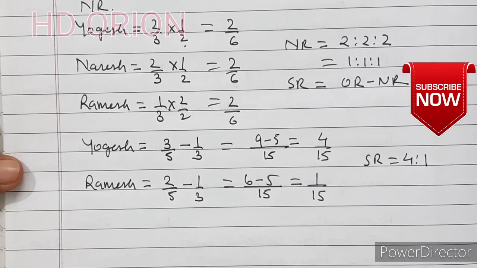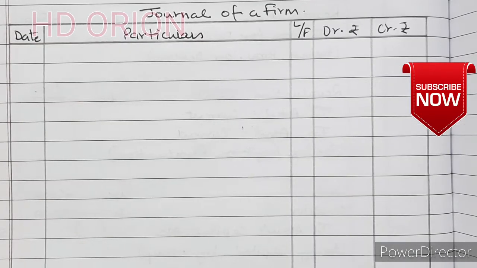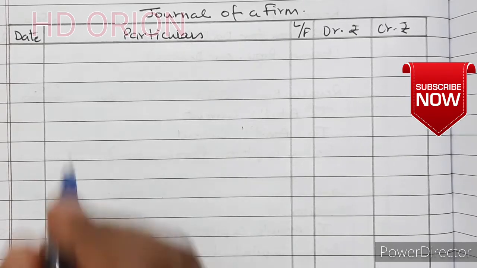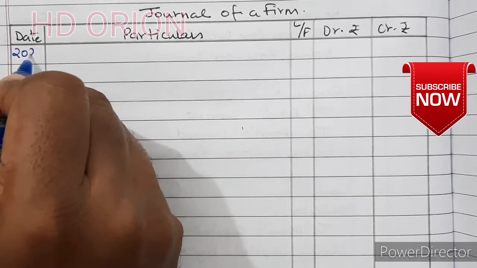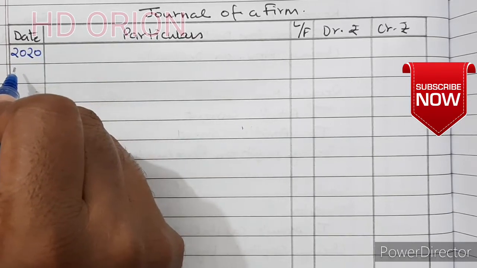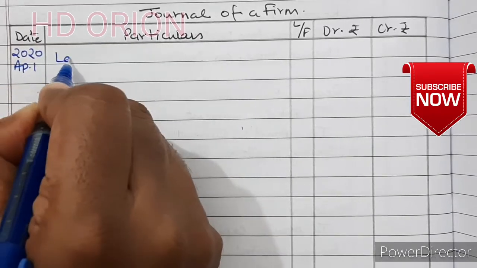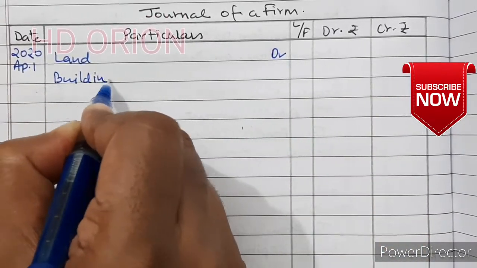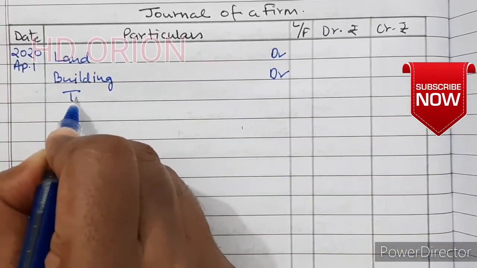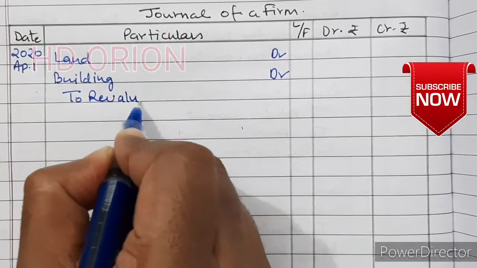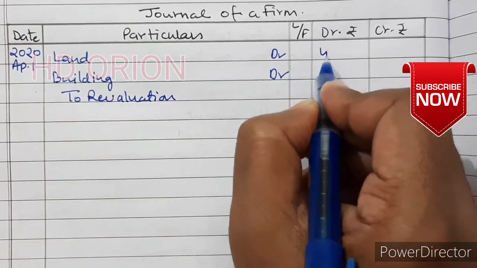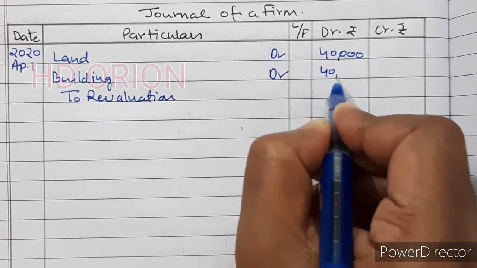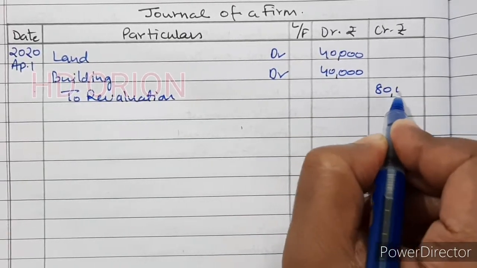Let us see the journal entries now. So journal entries for revaluation of assets and liabilities. It says that value of land and building is to be appreciated by rupees 40,000 each. So date is 2020 April 1. Land account debited, building account also debited to revaluation account. 40,000 each means either of the two assets are increasing by 40,000.